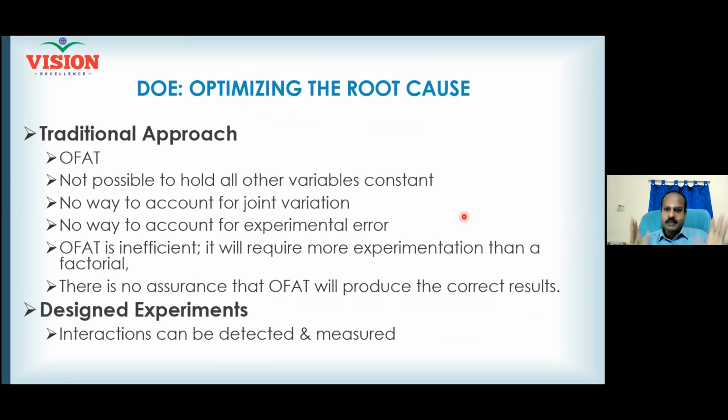Traditionally, we all followed an approach called OFAT. What is OFAT? One factor at a time. We study one factor at a time and then try to understand the process and the result. This is called the OFAT approach. For example, I want to understand how the cutting tool angle will impact the surface finish. So I keep changing my cutting tool angle and then settle at an optimum tool angle.